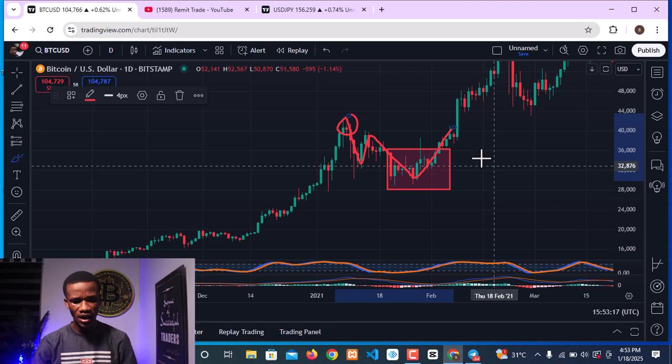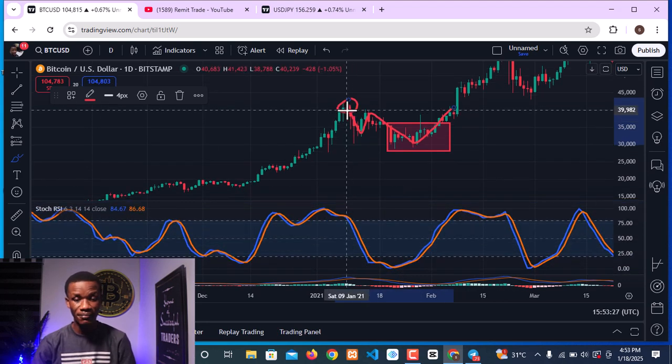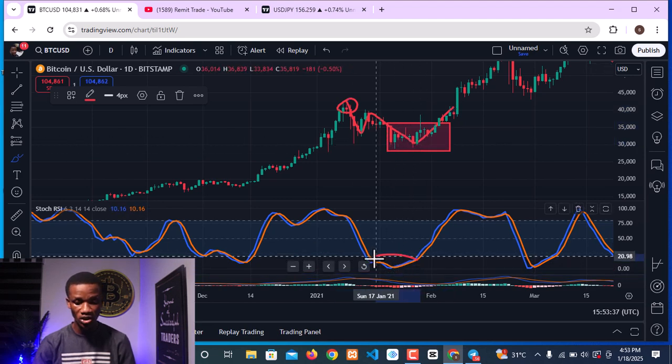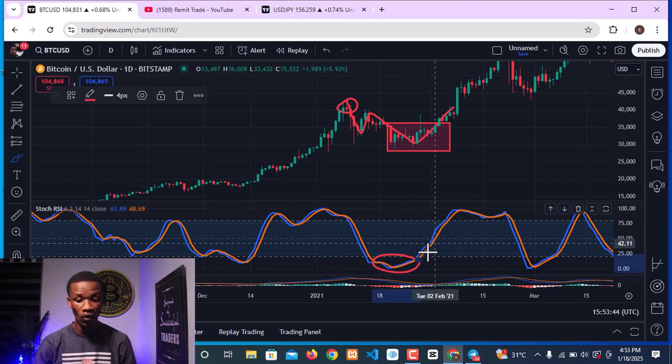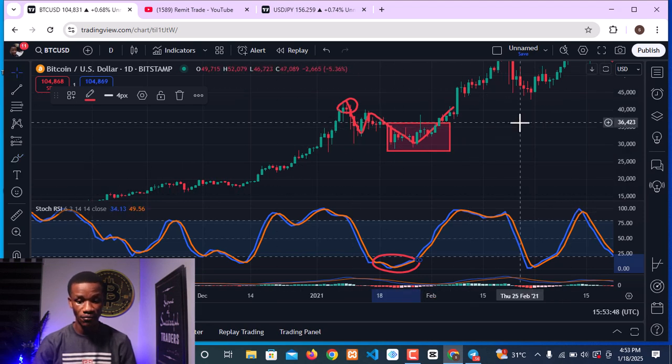Now let's look at what the stochastic RSI indicator was showing. At this very point, the market was already coming back down before the inauguration, and then the market continued coming back down, found support at this very point of oversold condition, and afterward came out of oversold condition and began to move all the way to the upside.